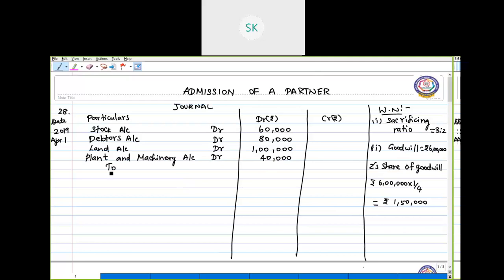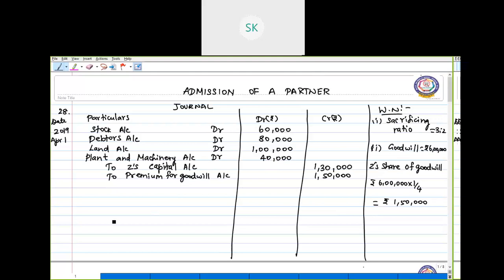So now he is bringing this for his capital, isn't it? So Z's capital account, 1,30,000 is the capital he is bringing in, and premium for goodwill we have already calculated, is 1,50,000.